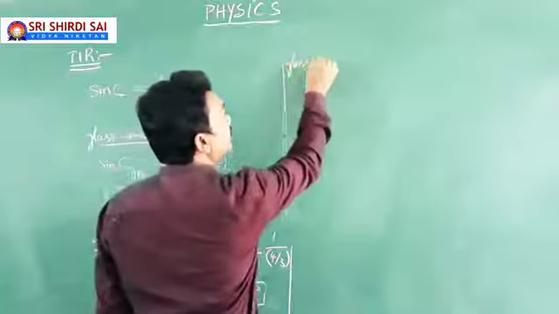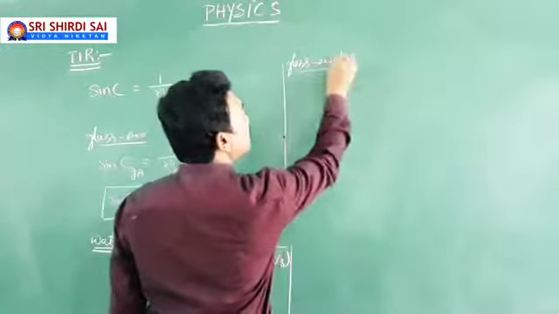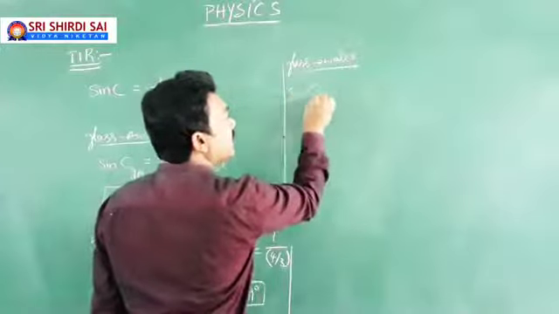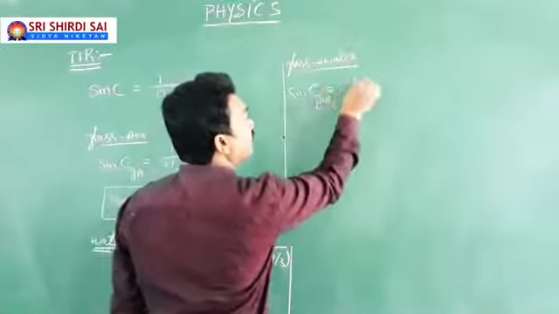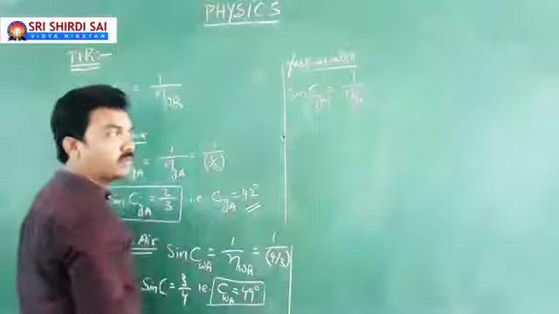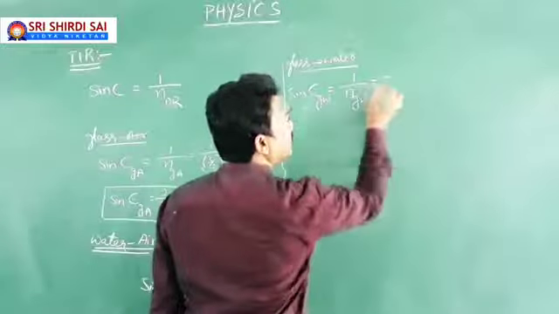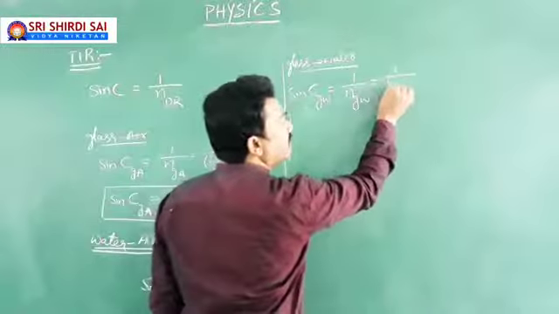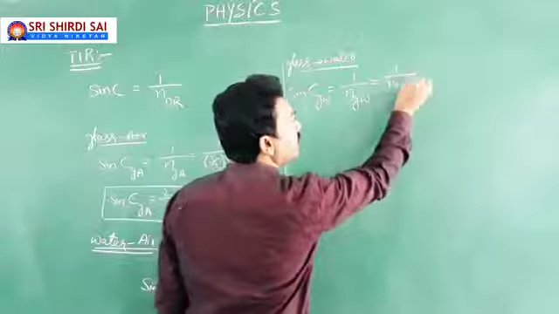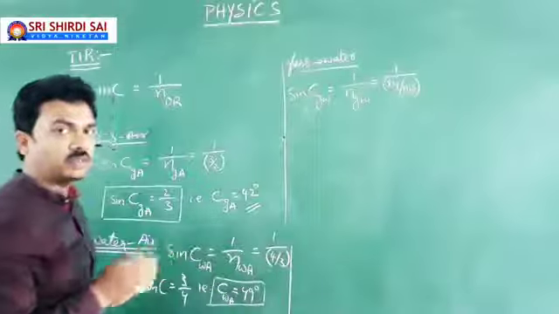If the denser medium is glass and the rarer medium is water and our light is traveling, then sin C, the critical angle of incidence in glass with respect to water, is 1 by the refractive index of glass with respect to water. You know, the refractive index of glass with respect to water in the denominator means Ng by Nw. You have learnt relative refractive index. That's all physics, always interconnected.